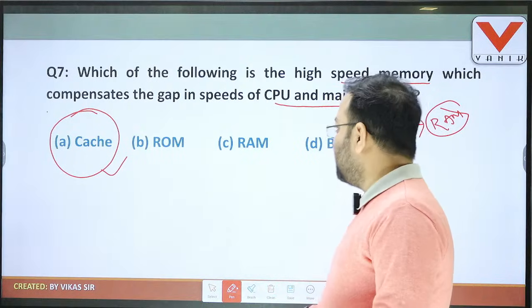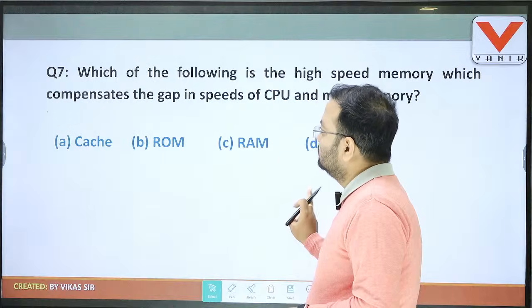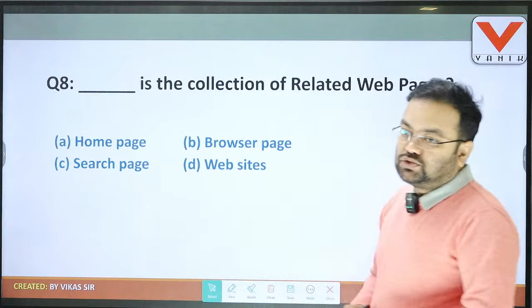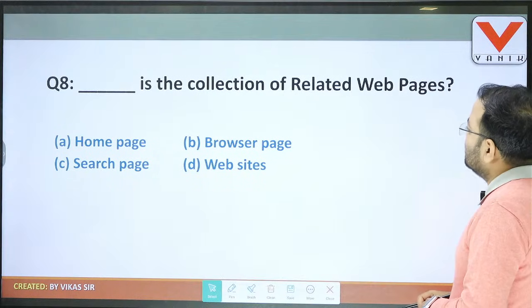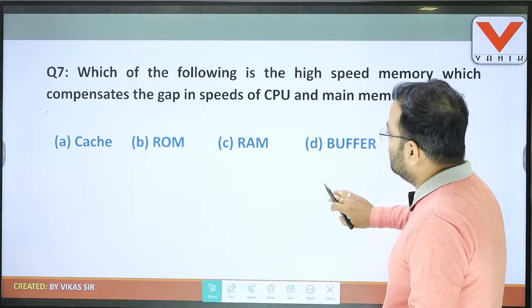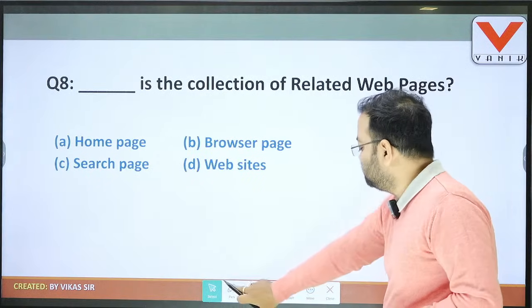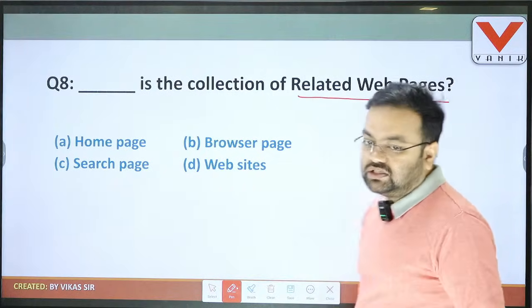Okay, then goes to the next question, question number 8. So students, see here, question number 8 has asked, dash is the collection of related web pages. Very popular question, the collection of related web pages. So students, see the question, question number 8, and choose the option which one is the correct answer.